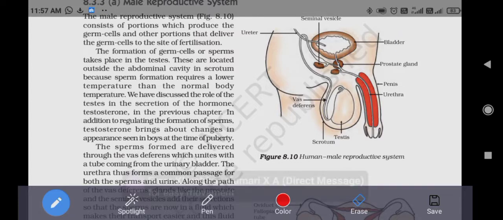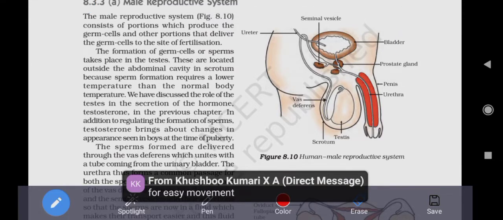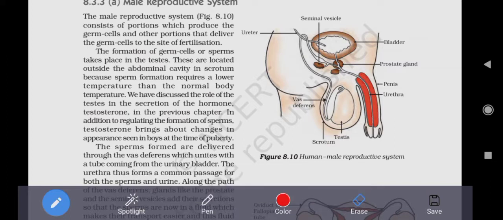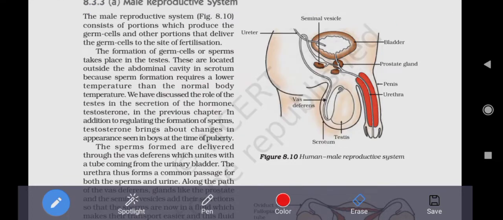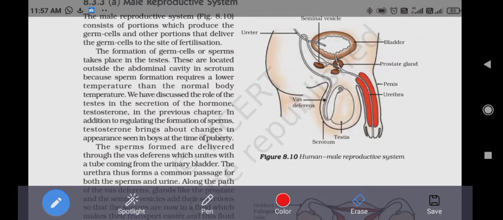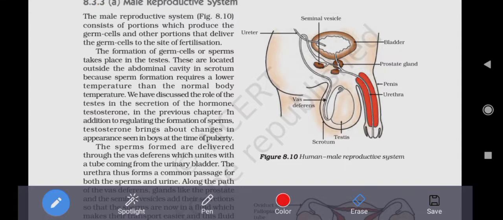Very good, Khushbu, correct. Yes, correct. For movement or for easy transportation, correct? For movement, for easy transportation, very good.